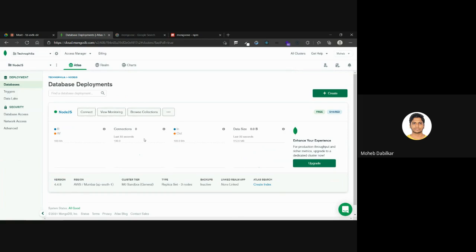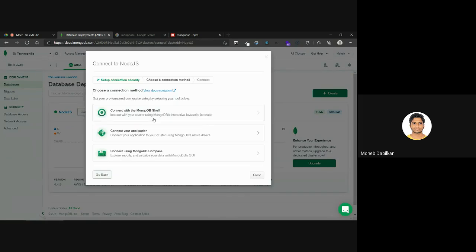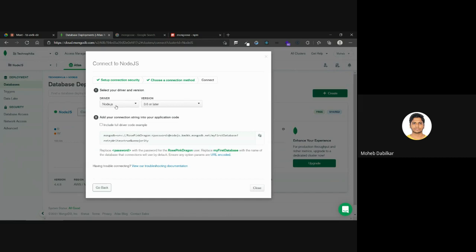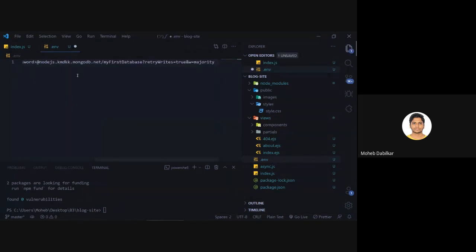Once your cluster is created, go ahead and click on connect. Then click on connect to your application, and then select Node.js, and the driver should be 3.6 or later. Then just copy down this code. I don't remember my password, so let's just paste it over here, and I guess it should be at the rate 123.